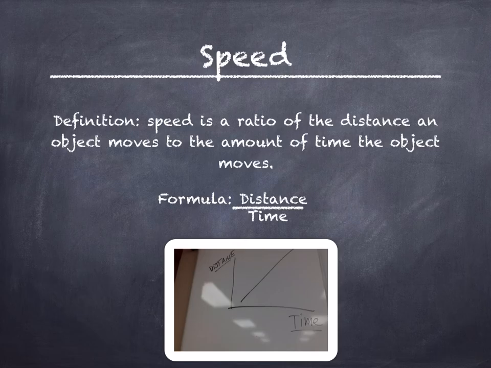Speed. The definition of speed is a ratio of the distance an object moves to the amount of time the object moves. To find speed, use the formula distance divided by time.